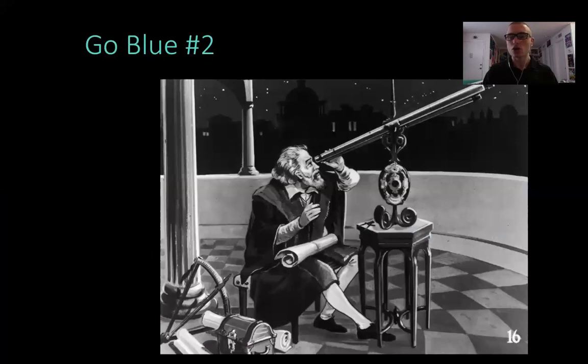Number two, who was the person who innovated with the use of the telescope to make incredible discoveries such as other planets and moons? That was Galileo for number two.